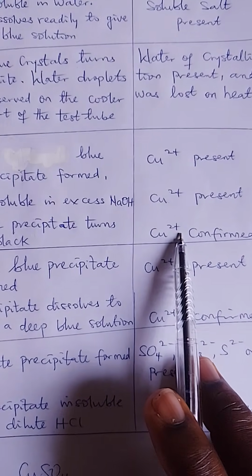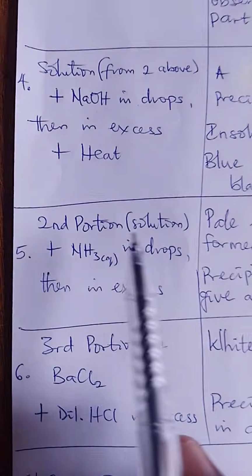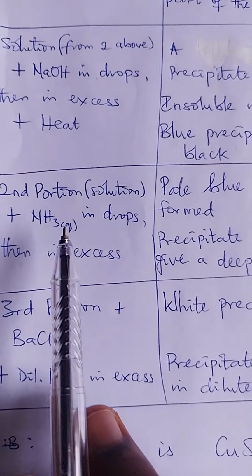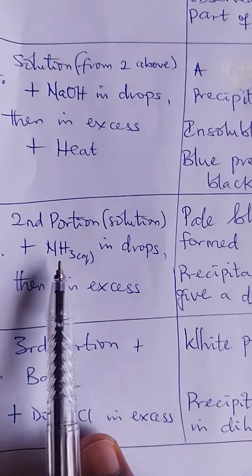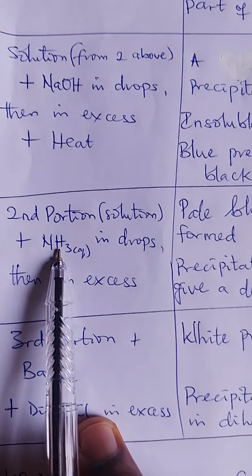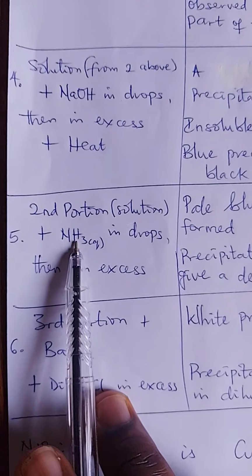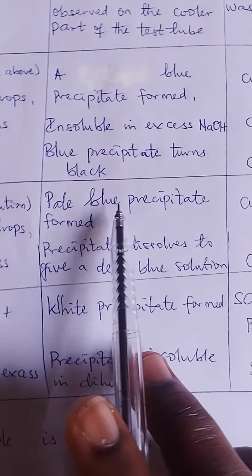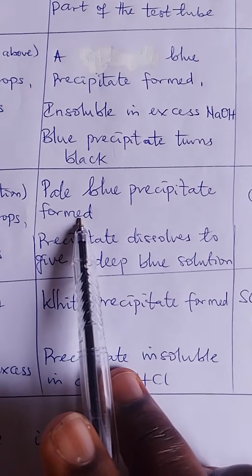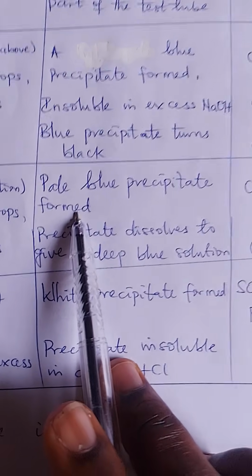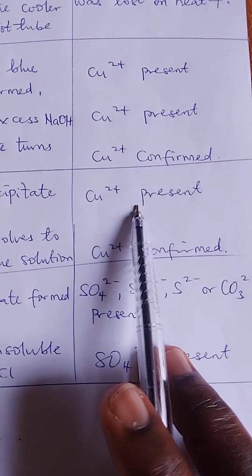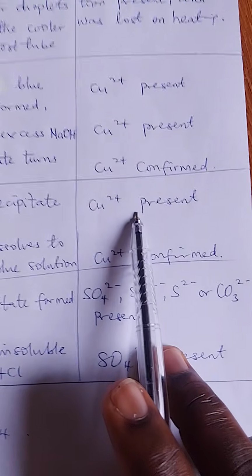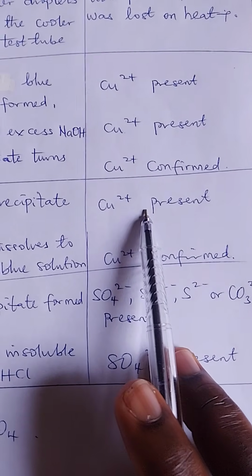All right. So should there be a second portion? Of course, there will be. You are asked to mix with aqueous ammonia in drops. Aqueous ammonia in drops. You are going to observe a pale blue precipitate formed, and that still confirms the presence of what? Copper 2 plus. So you write copper 2 plus present.